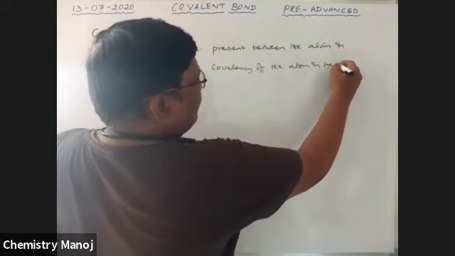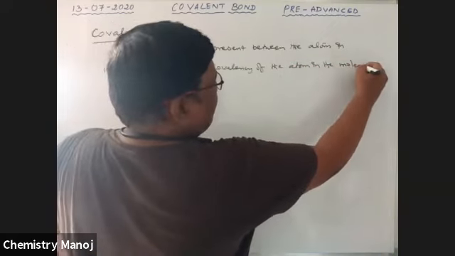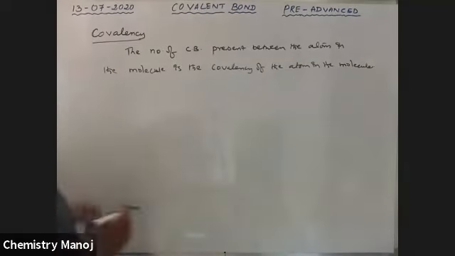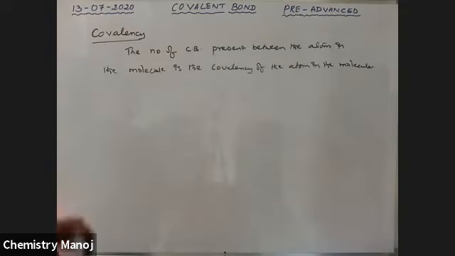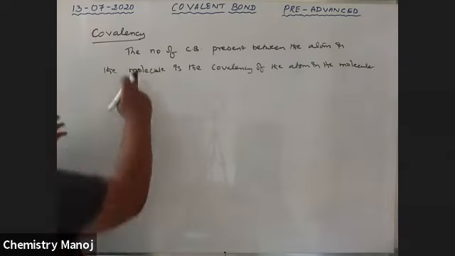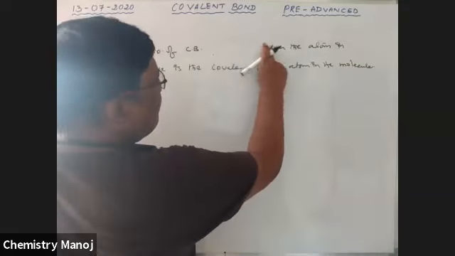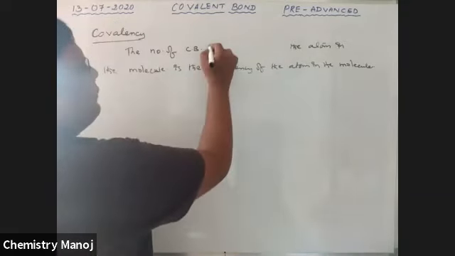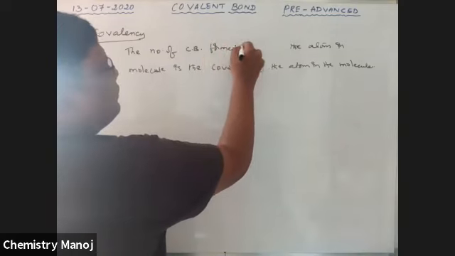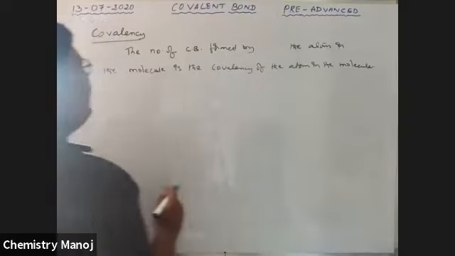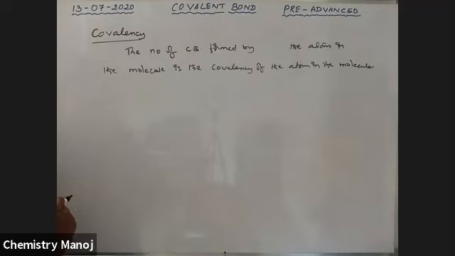So the number of covalent bonds formed by the atom in the molecule is the covalency of the atom in that molecule.